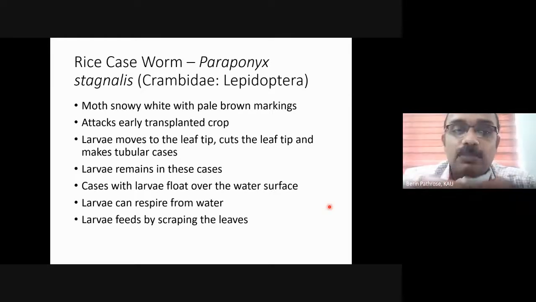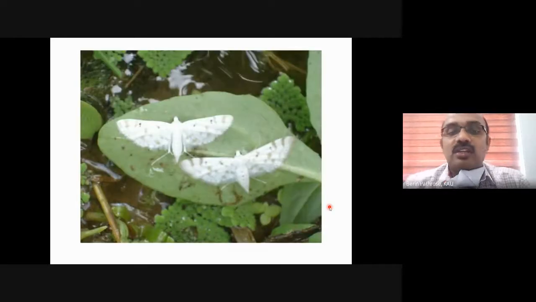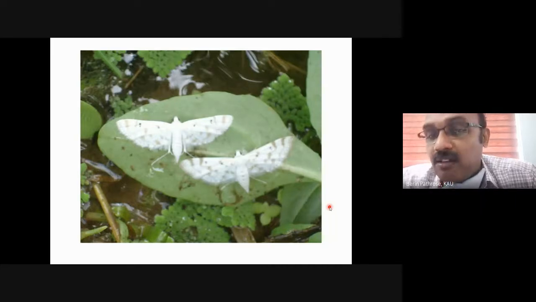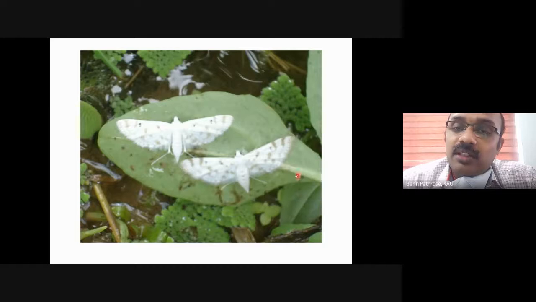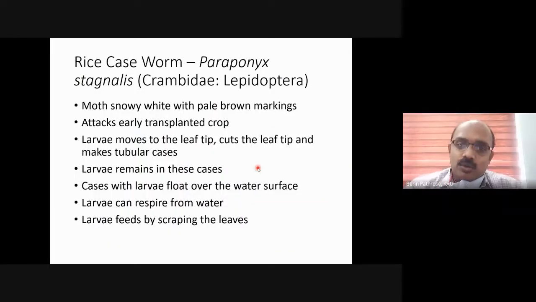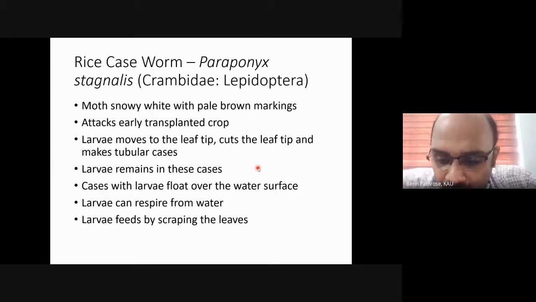The scientific name is Parapoynx stagnalis. The moth is very easy to identify. It is snowy white in color with pale brown markings. I will show you. You can see this. The wings are pale white in color with snowy white markings. You can see the brown markings. Very peculiar markings. We can easily identify it. And as I told you, it attacks the early stage of the crop. The damage is very peculiar.